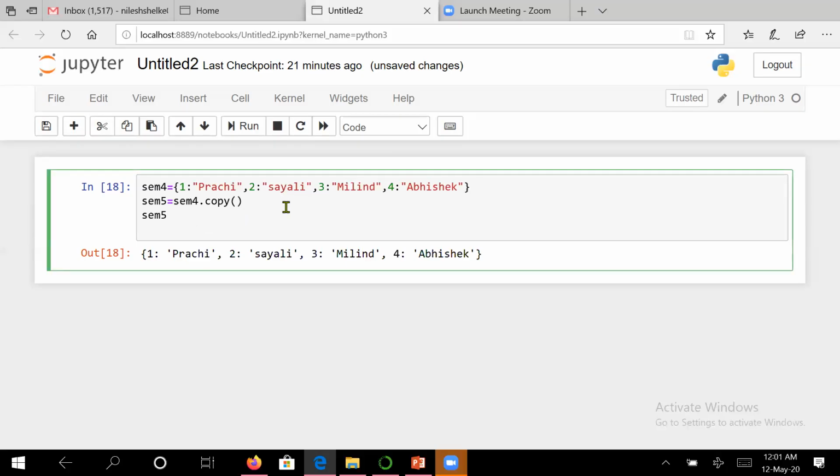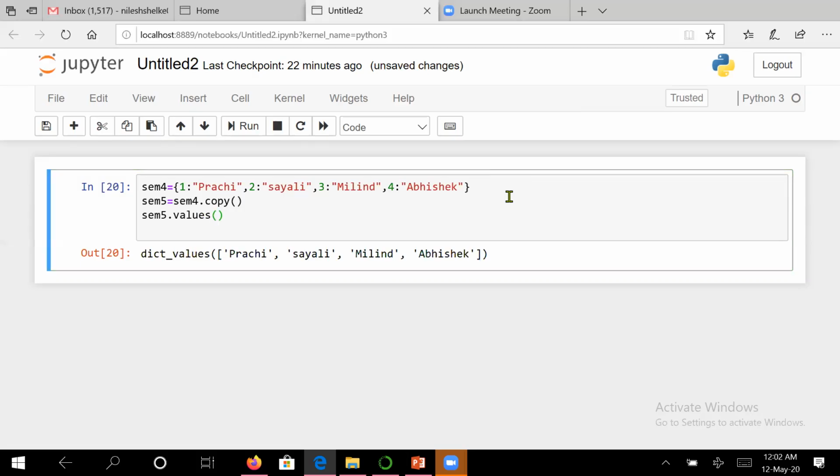Now suppose you want all the keys to be printed. You know 1, 2, 3, 4 are the keys there, and suppose you want those to be printed. So what I will be doing is I will say sem5 and I will say keys. This way, you can see here, all the keys have been printed. Similarly, you can print all the values also. See, all the values have been printed.